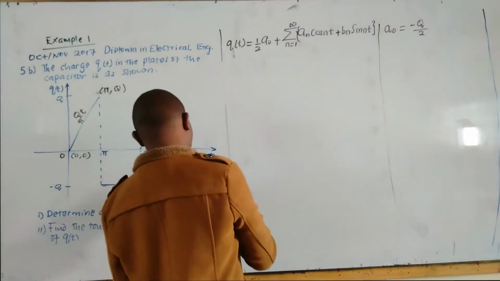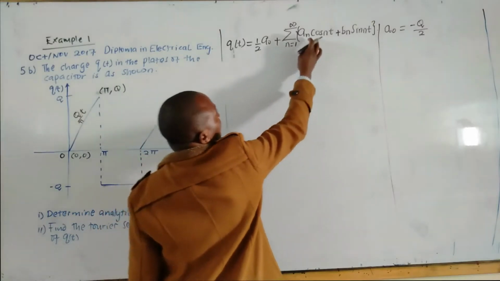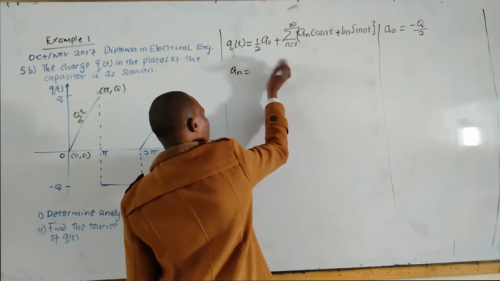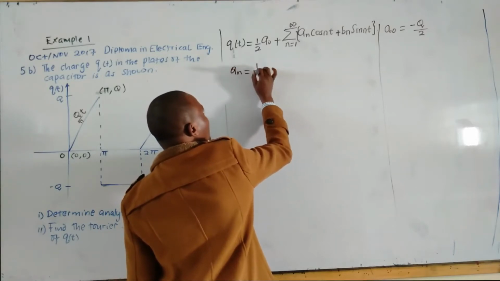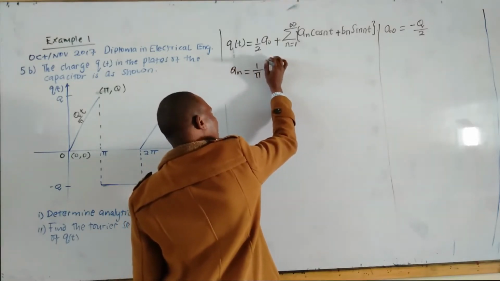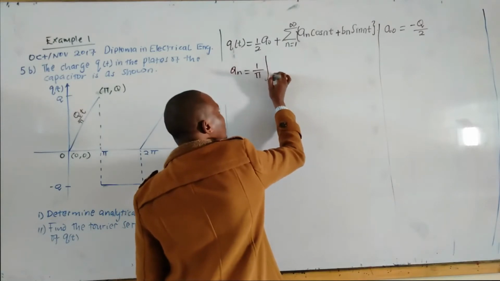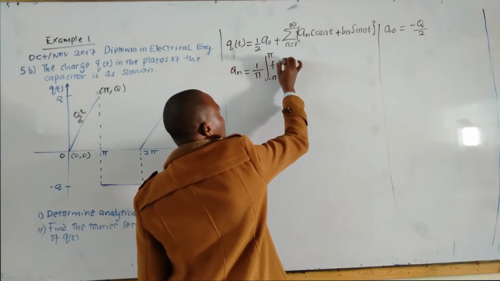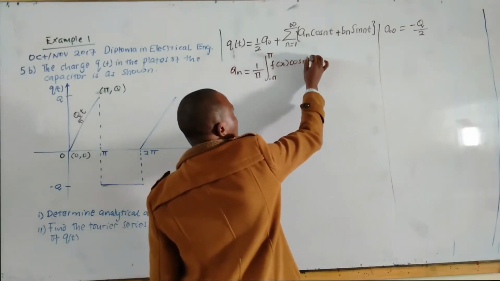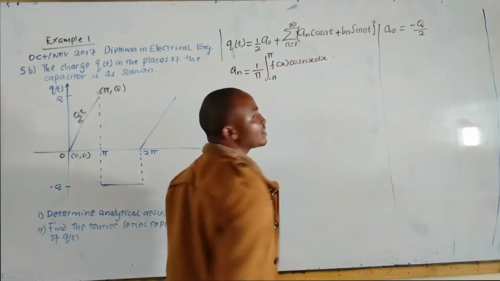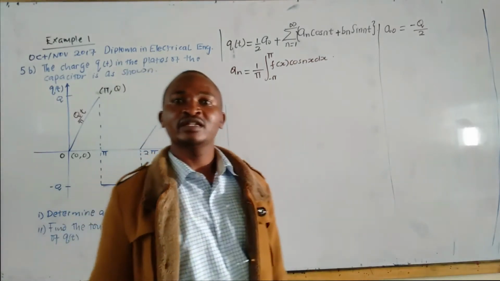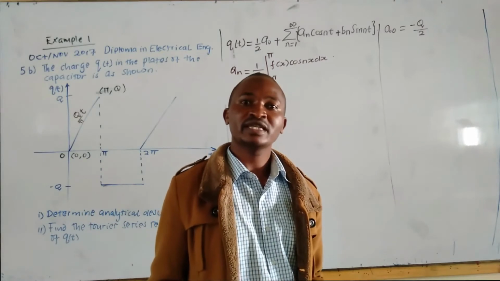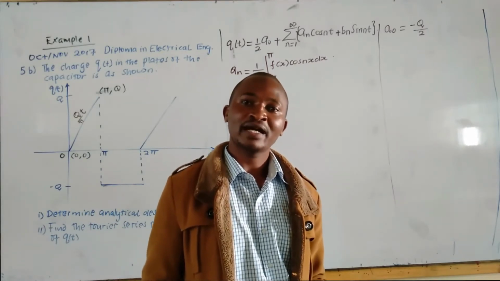Now, an here is equal to, according to the formula, 1 over pi integral from negative pi to pi of the function of x cos nx with respect to x. That's what we said when we were deriving. We used variable x for our derivation, and we used limits from negative pi to pi.